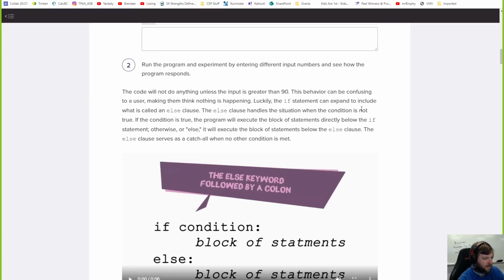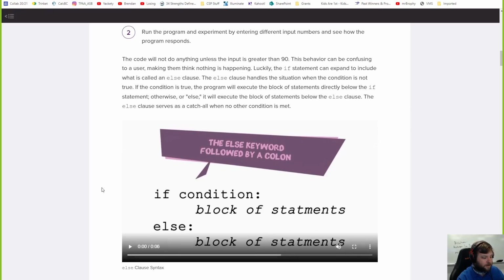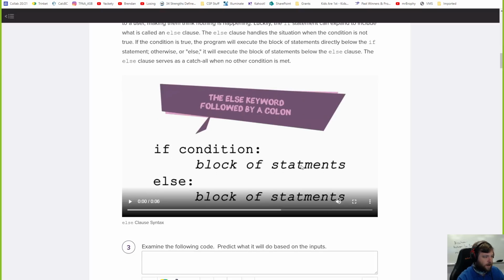Luckily, the if statement can expand to include what is called an else clause. The else clause handles the situation when the condition is not true. Sometimes you want it to do the if, but if that's not true, you want it to do something else. You don't always just want it to check one thing. So one way we can do this is by having an else. If the condition is true, you do this block of statements, else do that block.